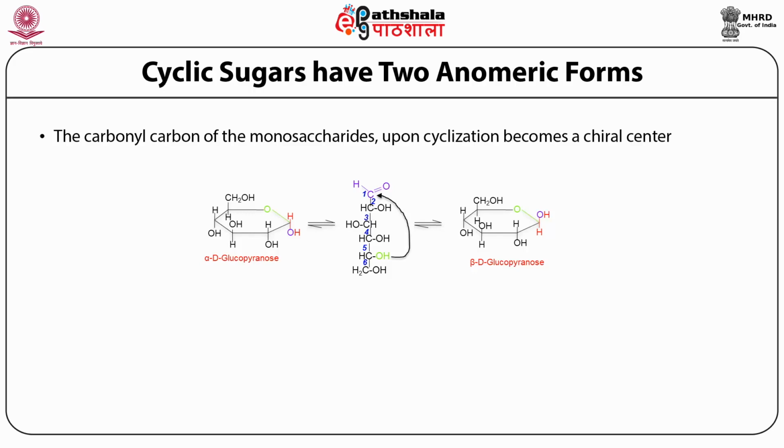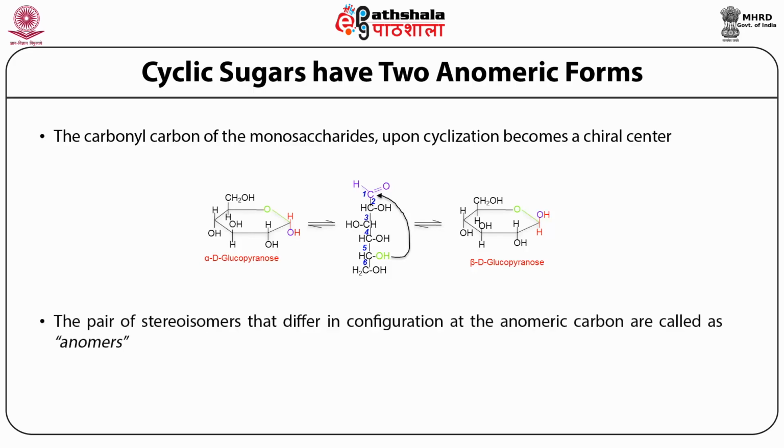Now, what is the difference between the alpha and the beta cyclic structures that are generated as a result of this intramolecular rearrangement? If you look at the alpha-D-glucopyranose and the beta-D-glucopyranose structure, you will see that the stereochemistry at C1 is different between the alpha and the beta forms, while the stereochemistry at all the other carbon atoms is the same.